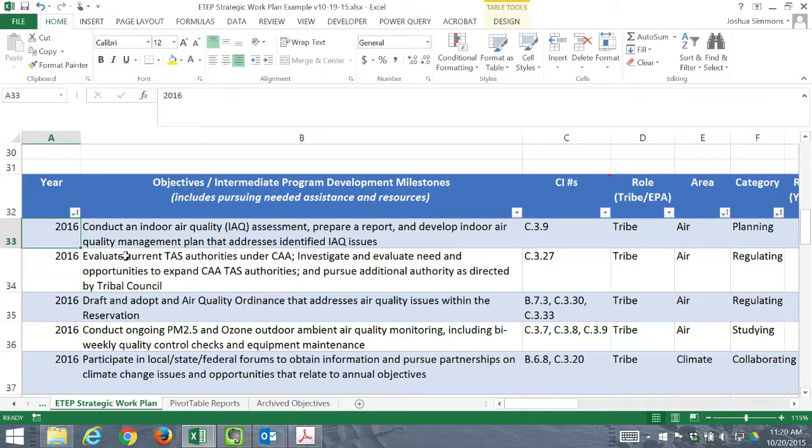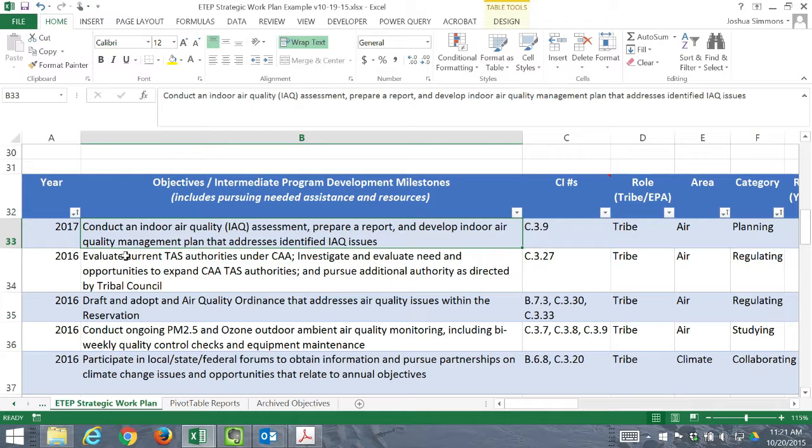Let's say it's the very end of fiscal year 2016, and so far only the indoor air quality assessment has been completed, and the report is still in progress. So one quick way to do this is, since this is expected to be completed in 2017, the year can simply be changed to 2017 here.